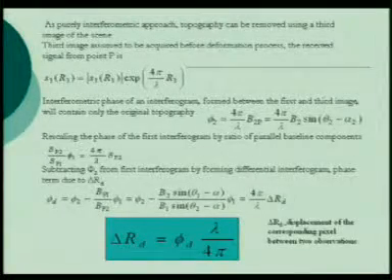So finally, we are interested to know the change in delta R, and we can get it by a lot of work after selecting the baseline and all, because I want to just show how simple we can make any problem. Delta R we are interested in, delta phi by lambda, where lambda is the wavelength.